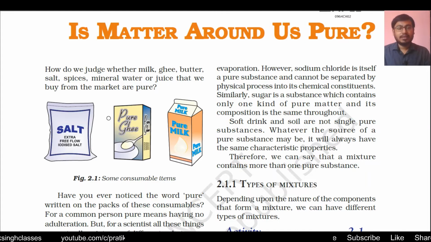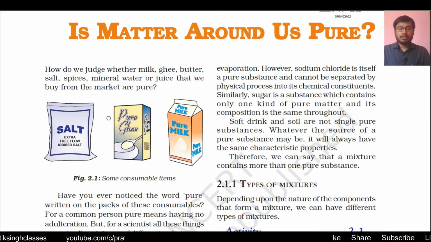It means, how can we know whether the things which we see are pure or impure? Pure means there isn't any kind of mixture in it, or any kind of secondary things in any material. Like in figure 2.1 you can see salt, pure ghee, pure milk: the salt which we use in our kitchen, the pure ghee which we buy from the market, and the milk packets which we buy.